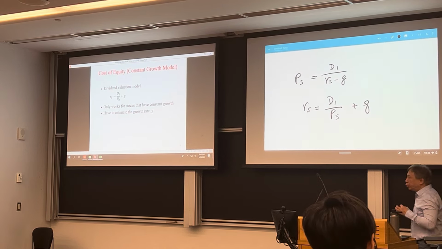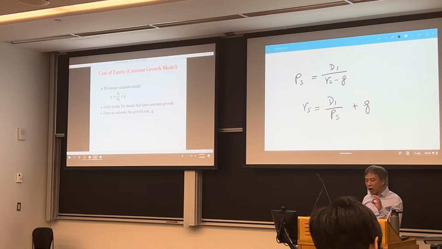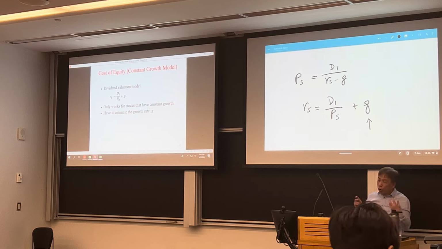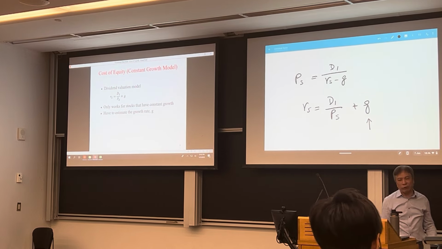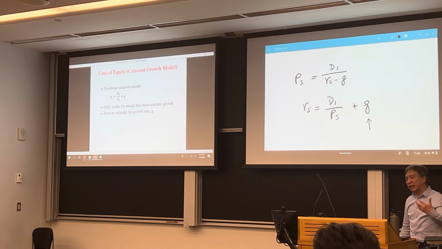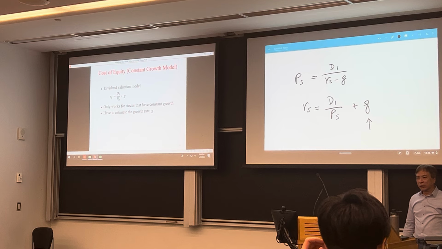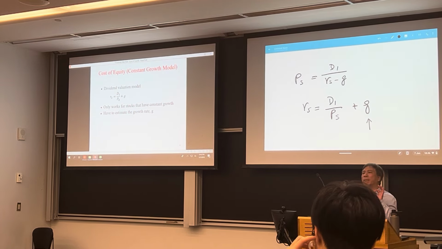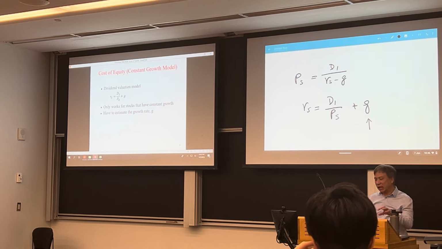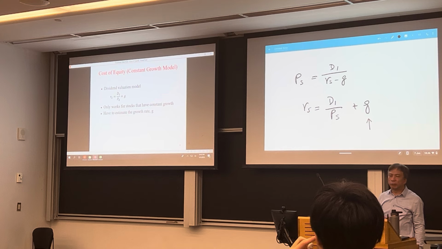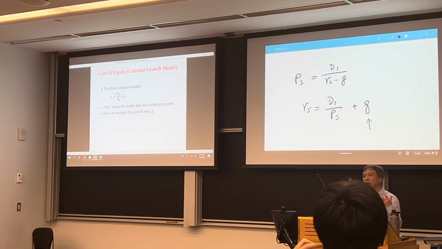All right? So to use this model is kind of hard. One thing is you need to determine the growth rate. And you also have to assume it's a constant growth rate. Not many companies will have a constant growth in dividend, in price, in asset per year. So if you apply this model, you can only use it for really a mature company, one that is almost dying or about the same forever. But for most companies, it's just hard to use this model.